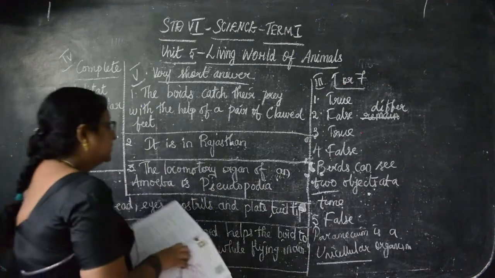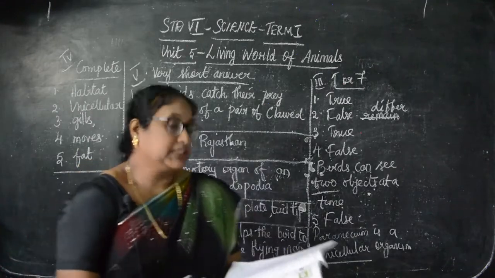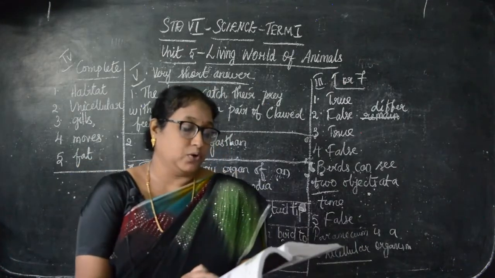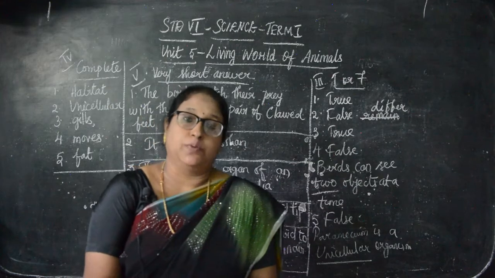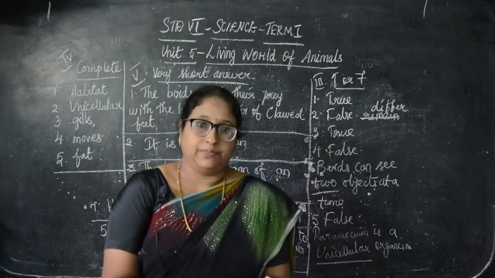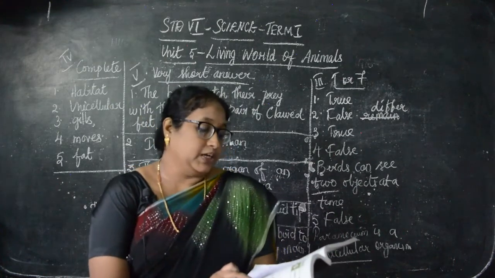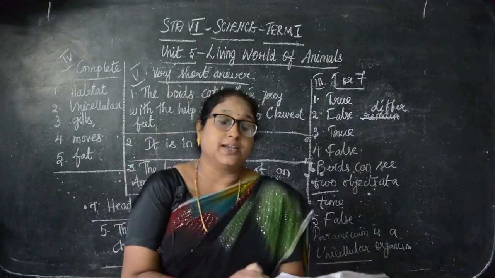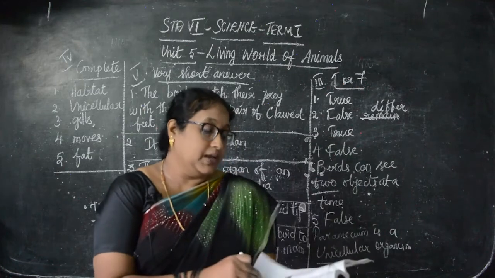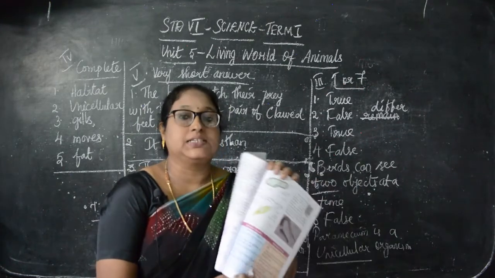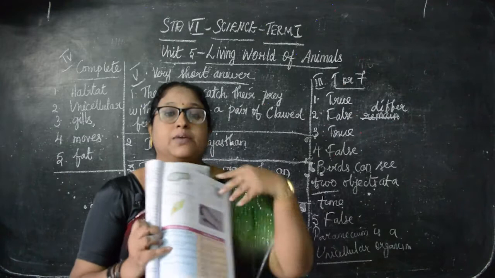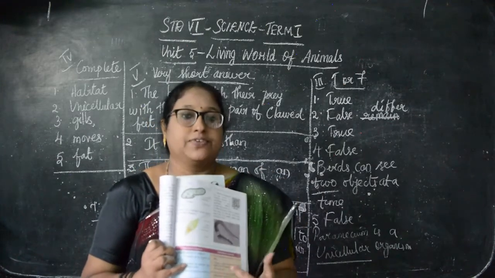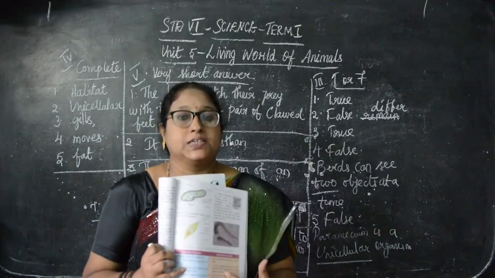Now next is Roman number 6. I'm going to give you this, so mark carefully in your book while I'm giving. It is a very short type of question: differentiate between unicellular and multicellular organisms. Take page number 77. Down the page you can see the differentiation of unicellular and multicellular in a tabular column.